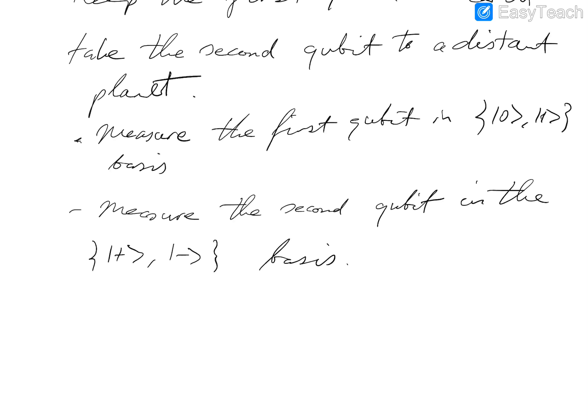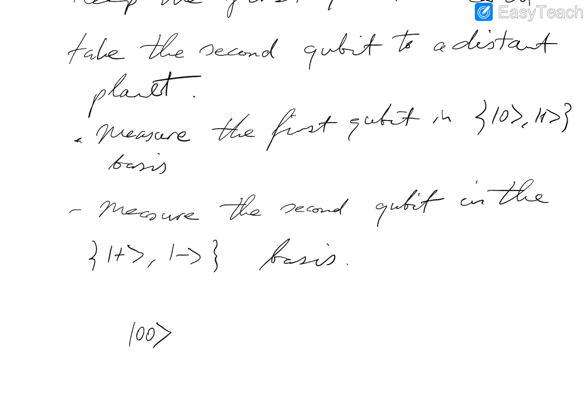And the way quantum mechanics explains this paradox is that when we measure the first qubit, as soon as we measure it, the state will not be entangled anymore. Because if we measure the first qubit as 0, say, in the canonical basis, and say the outcome is 0, the new state will be 0, 0.